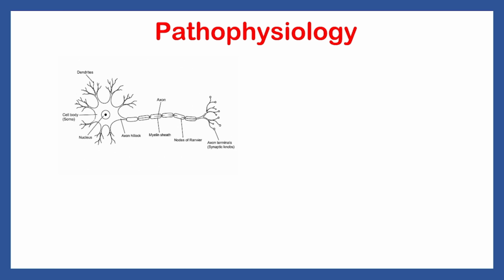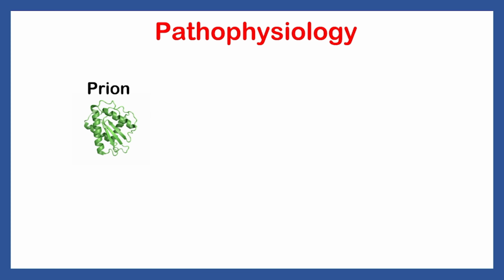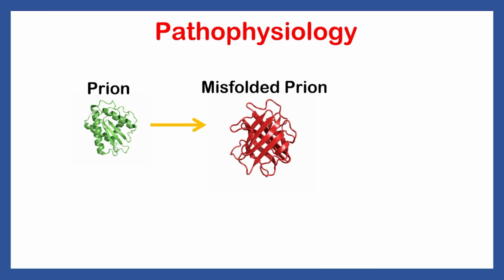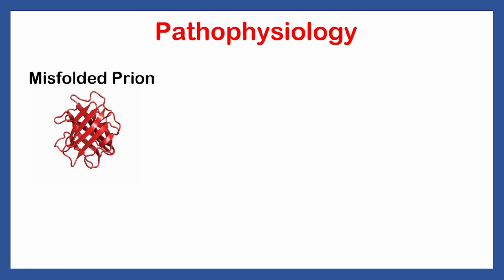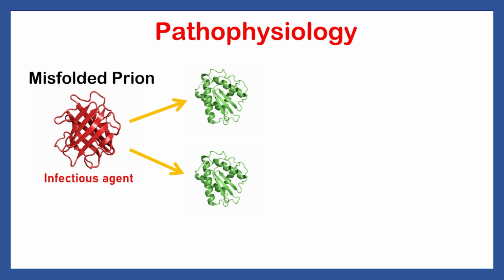Normally, neurons contain these prion proteins and they function normally, but in this disease, these prions acquire mutations that cause them to be misfolded. What are the causes of this mutation arising? They can be sporadic, which is the most common case, arising spontaneously, and also familial or acquired, which are less common. The misfolded prion will act as an infectious agent. How? It will interact with normal functioning prions and cause them to become misfolded.